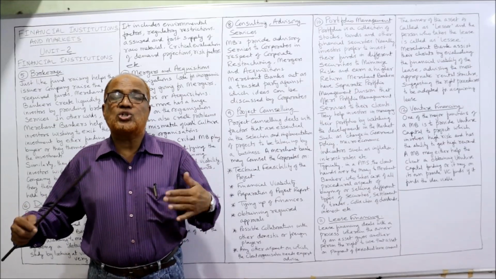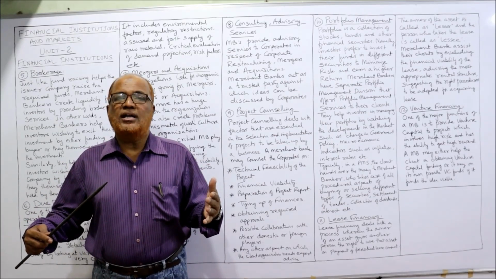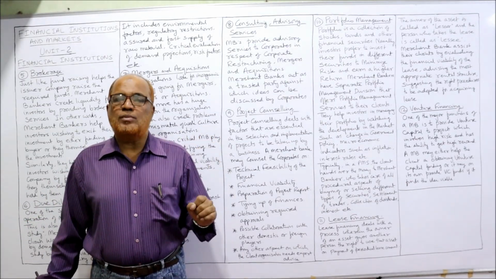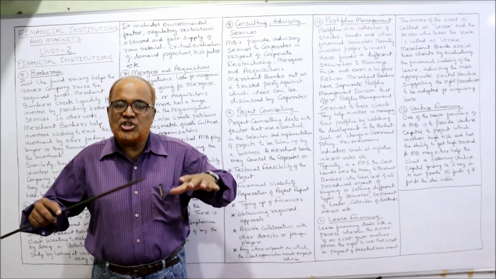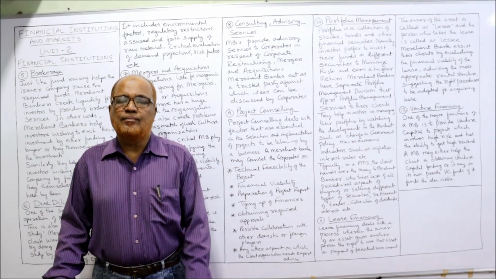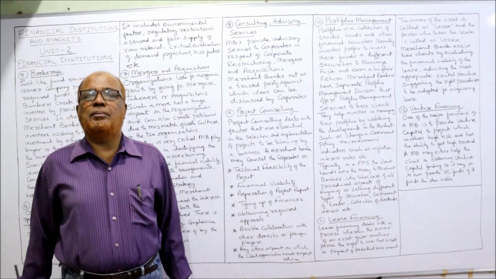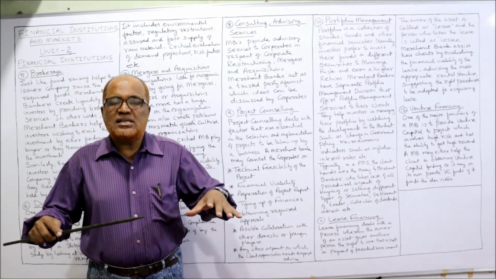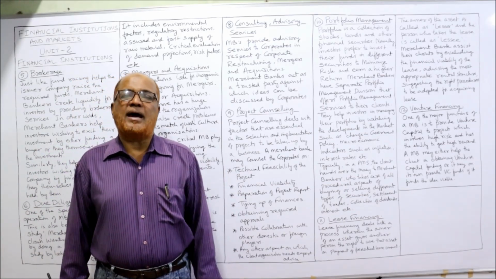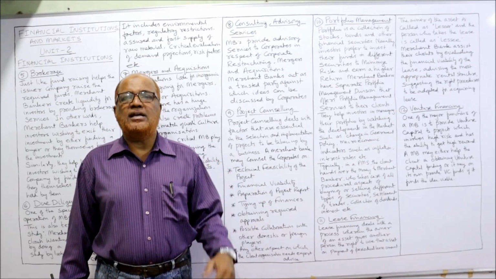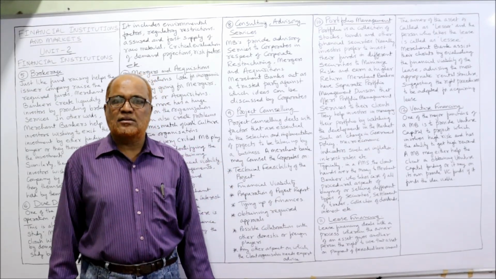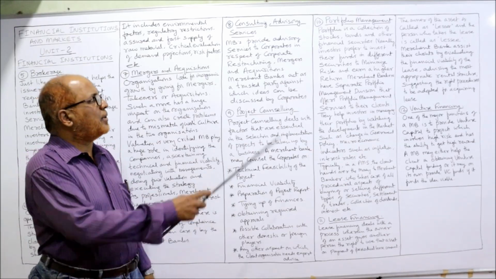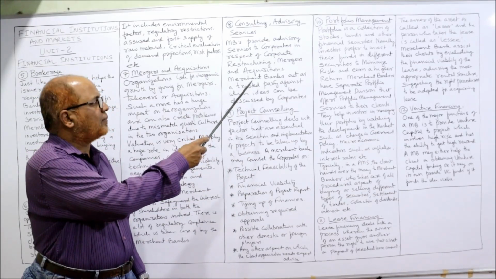It has to be restructured. Restructured in the sense that the value of the shares may be changed, or fictitious assets should be eliminated, internal reconstruction should be made. So in these cases also, the merchant bankers will help the corporate clients in order to restructure their companies, and also with mergers and acquisitions.